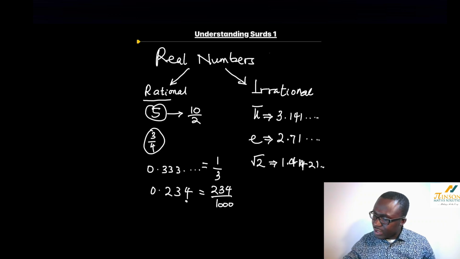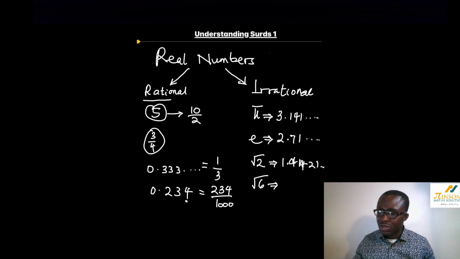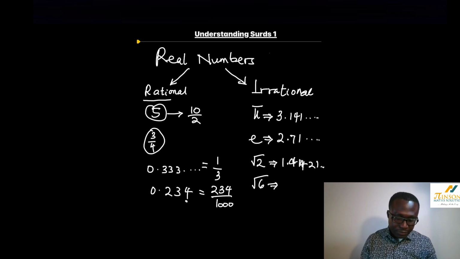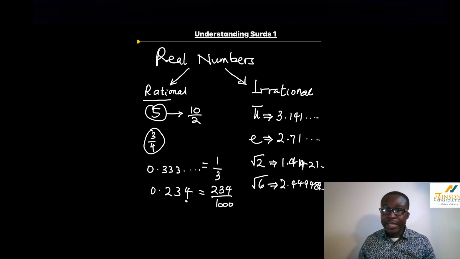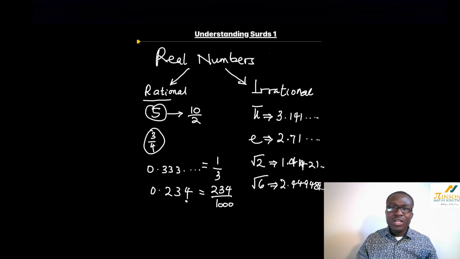And of course, if we check square root of 6, it's also an irrational number. Square root of 6 on your calculator, if you press that, you will notice it gives you 2.449489. Again, it keeps on going. We don't know where it's going. These numbers are irrational numbers. An irrational number is basically a number that cannot be written as a fraction, a number that is non-repeating, non-recurring, non-terminating. It is just going on and on, and we cannot predict the pattern. We call it an irrational number.